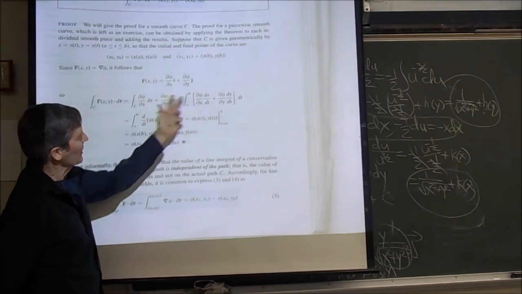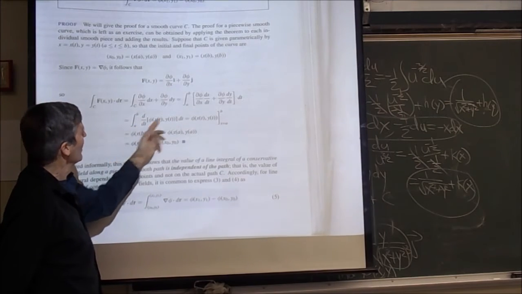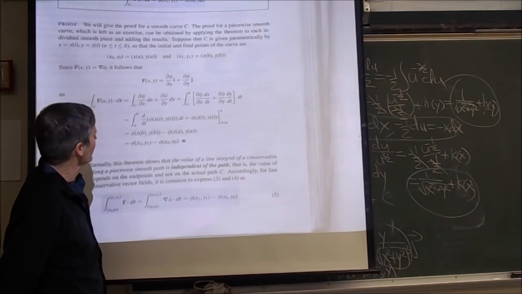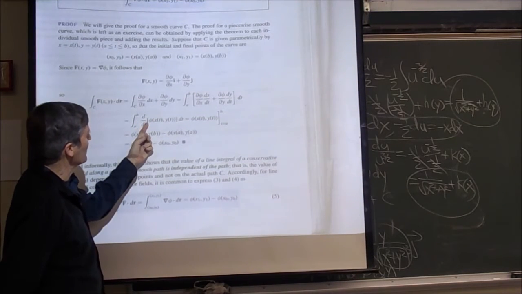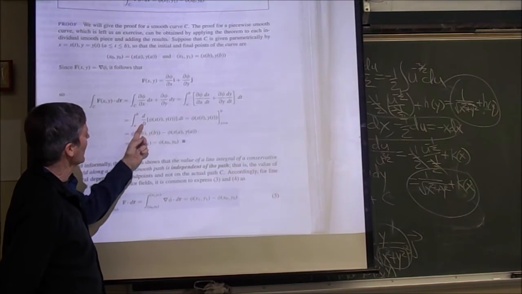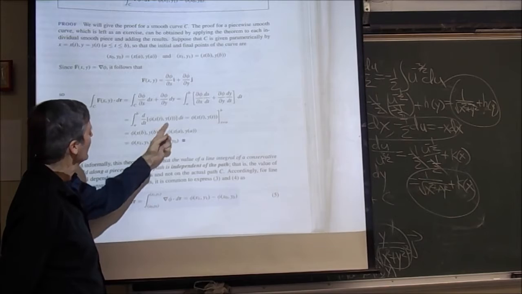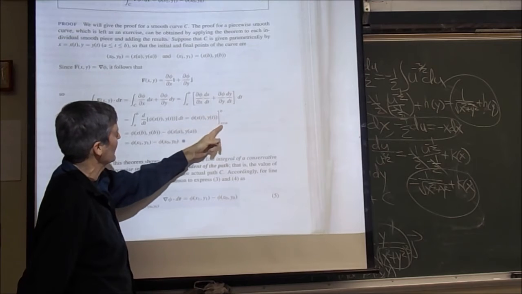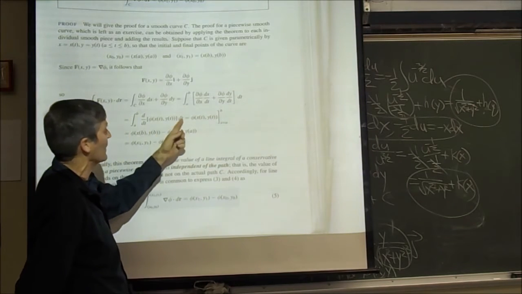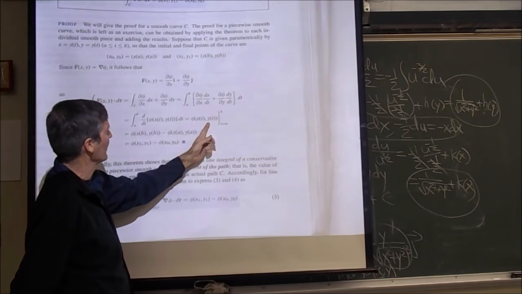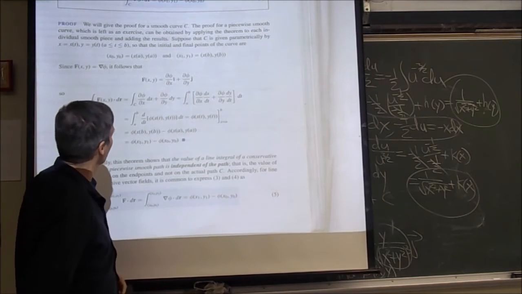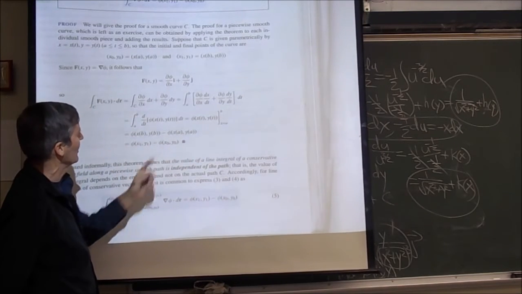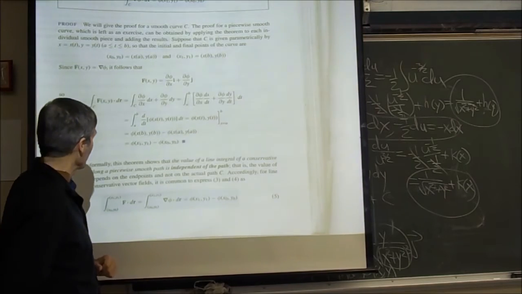So we rewrite this notation and apply our theorem. And then, this is the chain rule, right? So this is d dt of phi. Well, the integral of the derivative, remember the fundamental theorem of calculus, if you have an integral of a continuous function, if d dt is continuous, like in the theorem, then you can take the function evaluated at b minus the function evaluated at a, because now this is a function of one variable, t. You apply the fundamental theorem of calculus to generate this generalization of the fundamental theorem of calculus, that you just take phi at the final point minus phi at the initial point, also written this way. So there's the proof of the fundamental theorem of line integrals.